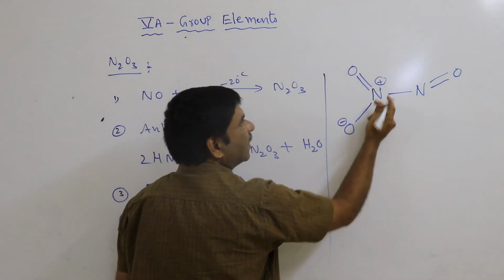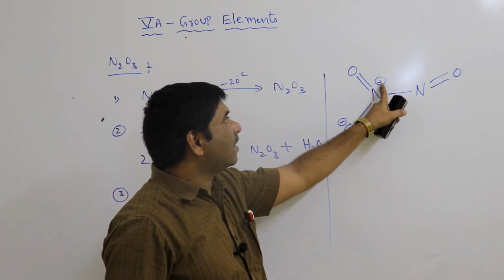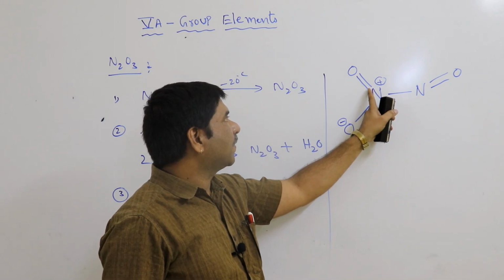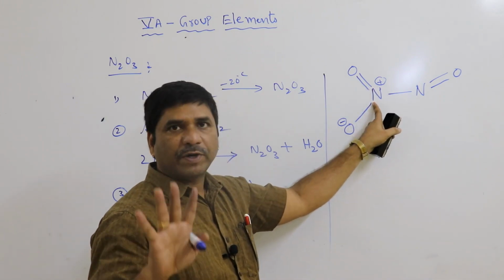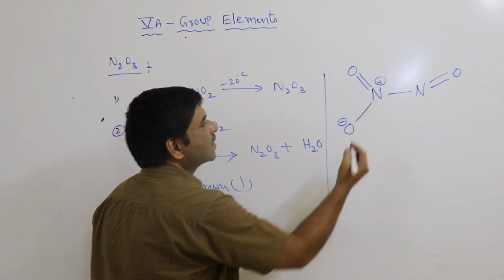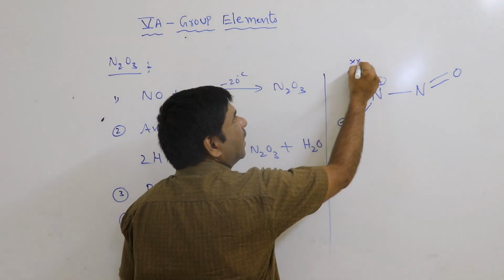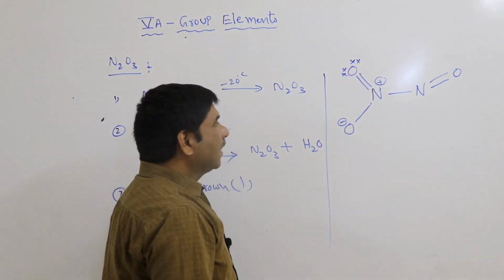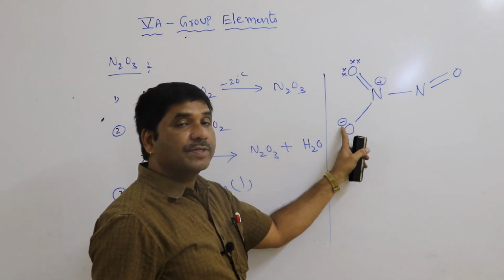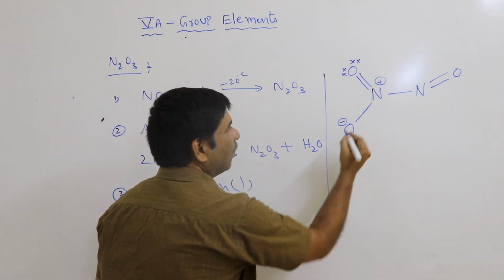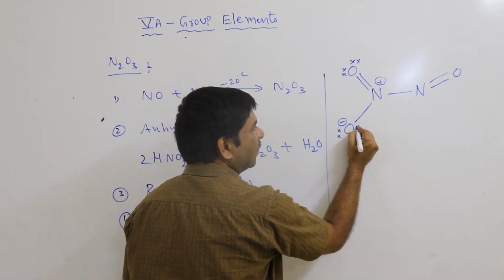Check it. Nitrogen has 4 electrons because one is lost, plus means loss of an electron. Nitrogen 1 2 3 4, 4 are participating in bonding. Oxygen has 6 electrons, 2 are here, and the remaining are lone pairs. This oxygen has 7 because oxygen has 6 electrons, and negative means gaining 1 electron, so 7. 1 is participating in bonding, and the remaining 6 are lone pairs.